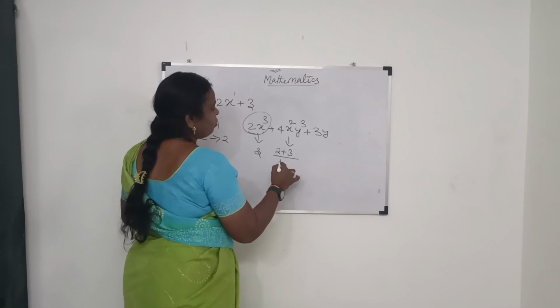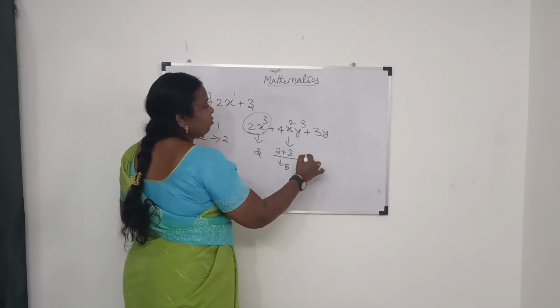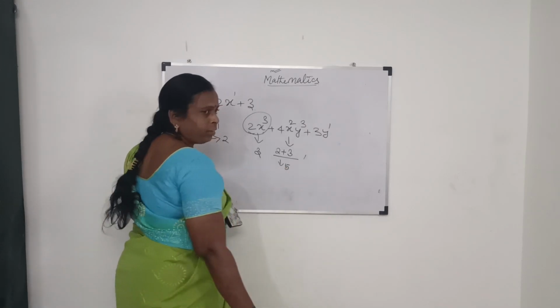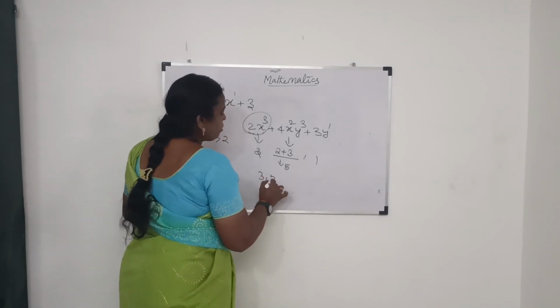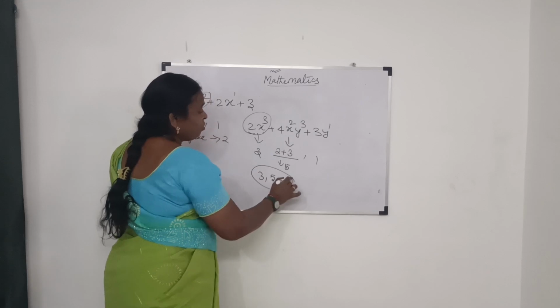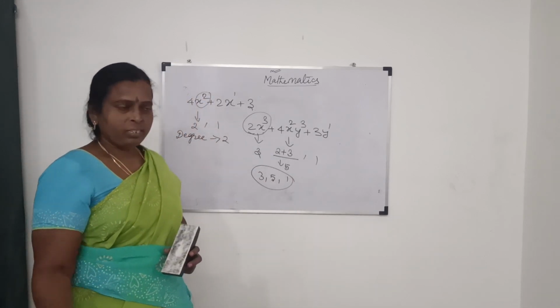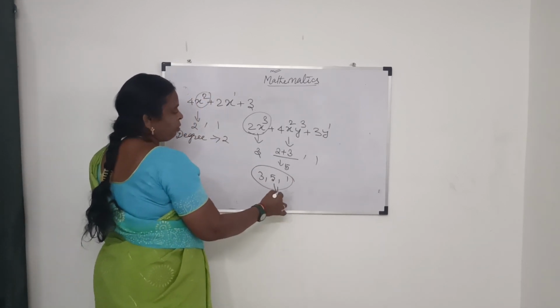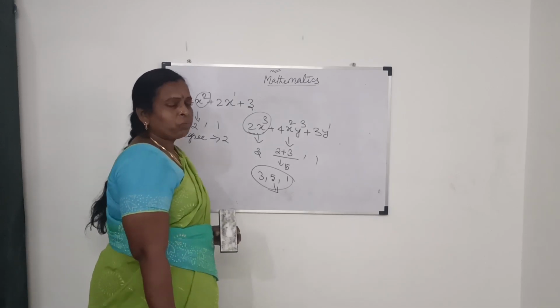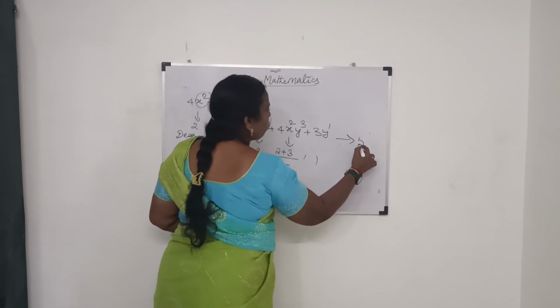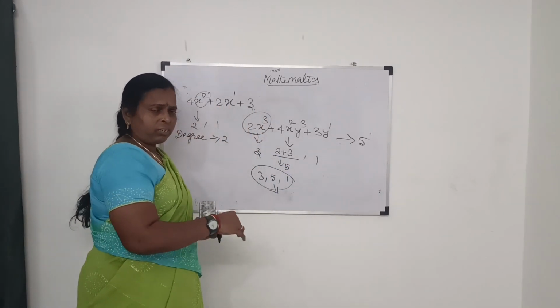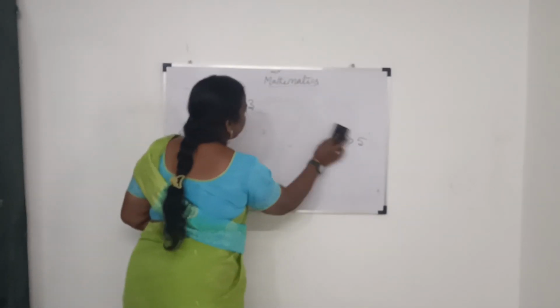So what is the highest power? It is 5. Here the variable y, the power is 1. So when comparing these 3, 5 and 1, which is the highest power? Yes, exactly. 5 is the highest power. So the degree of this polynomial is 5. Right? I will show one more example for this.